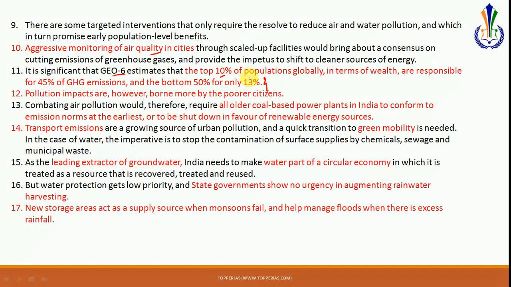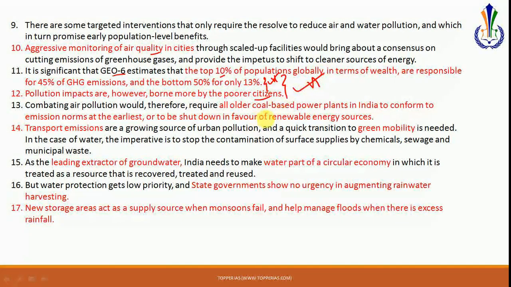So this is an inequality that exists between the Western and the Eastern world: people in the poorer countries do not even have basic facilities like electricity, whereas Westerners are wasting a lot of electricity and using a lot of energy, and that is what results in greenhouse gases. So this is some important data that can be replicated. Also, what has been mentioned here is that pollution impacts poorer citizens: even though they are not the main source of pollution, they are the most impacted ones. So this is an irony established vis-a-vis environmental pollution, and this is one aspect which we must bring out in our discussions whenever we are discussing the environment and environmental pollution.